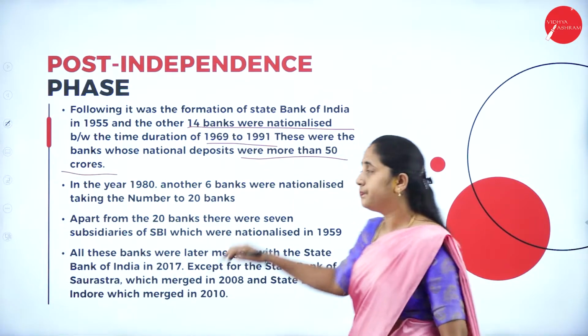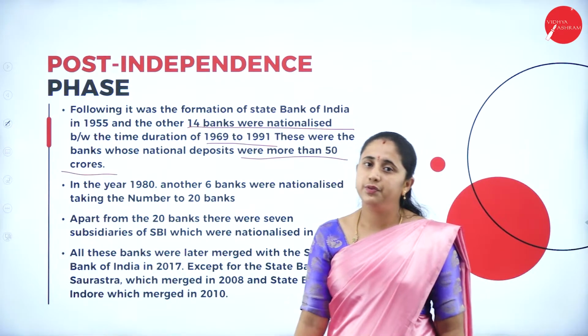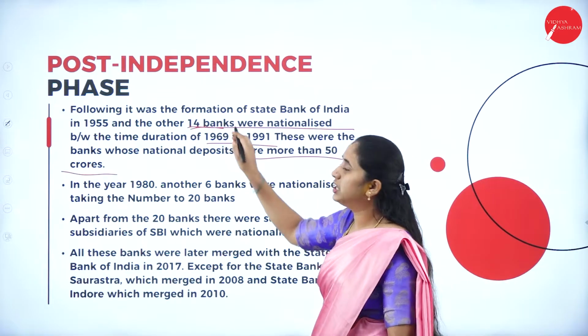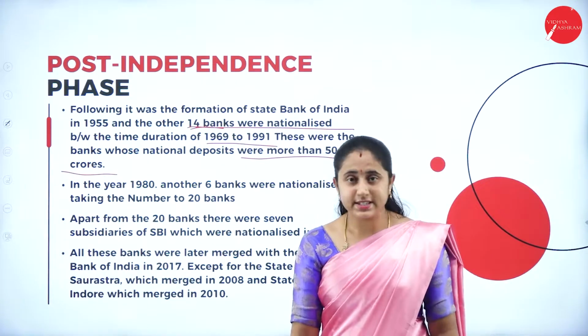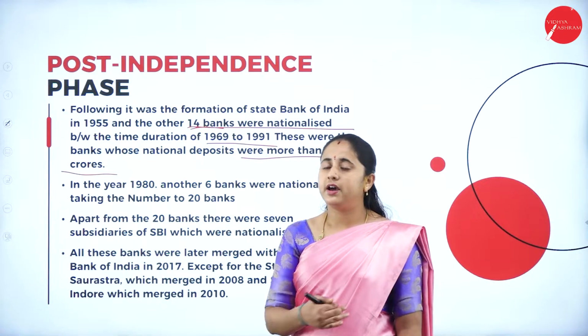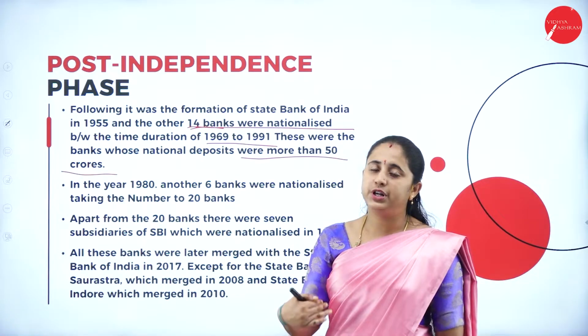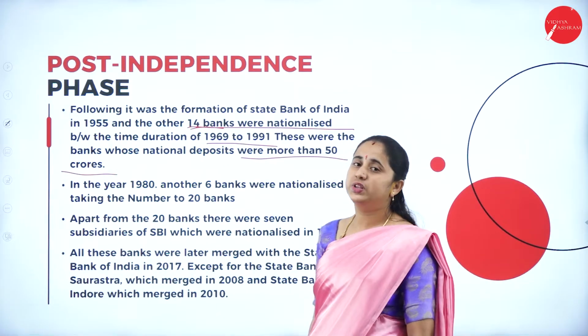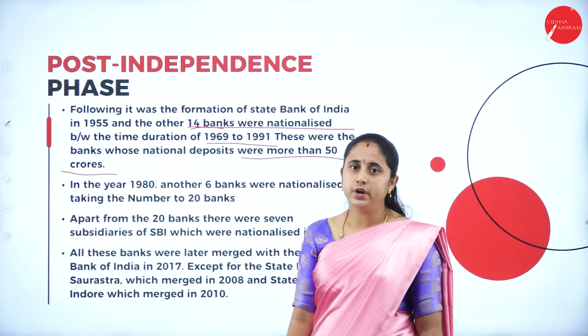The list of 14 banks includes Allahabad Bank, Central Bank of India, Canara Bank, and the list goes on.